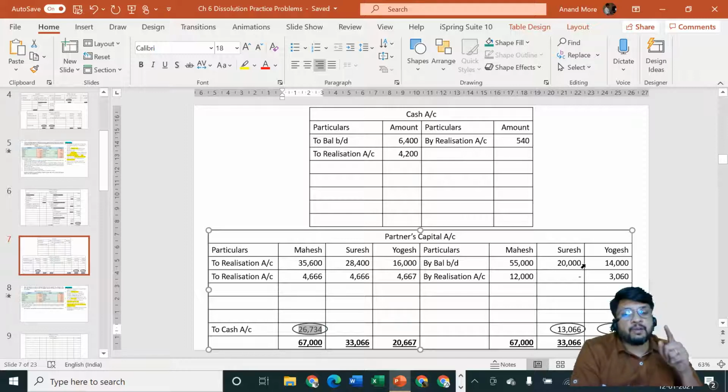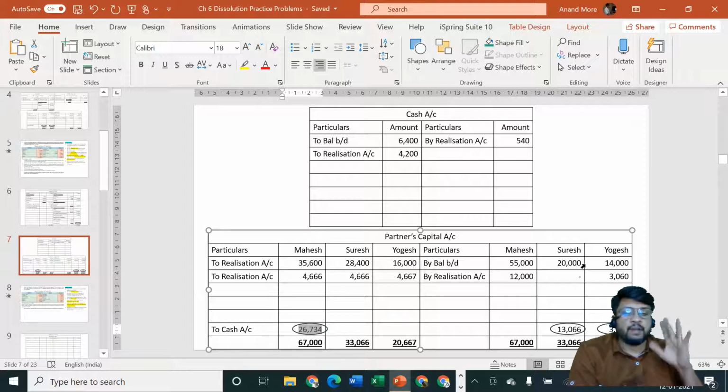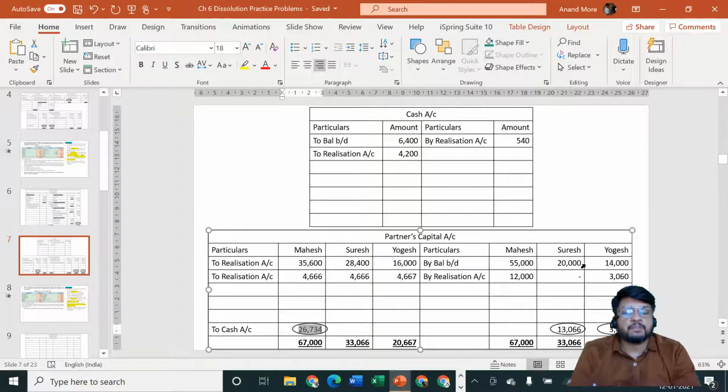That is the principle of unlimited liability, which we have considered as one of the important features of a partnership firm. Unlimited liability means when the firm's assets are insufficient to pay off the firm's liabilities, you are going to bring the amount back from your private property. You can't say that this is my private property and these are business liabilities, so why should I pay? That is not the case. You will have to bring in the money. Why is Mahesh not bringing? Because he has already given more money to the firm and he has withdrawn very less money from the firm, so he can withdraw, whereas you will have to bring in.